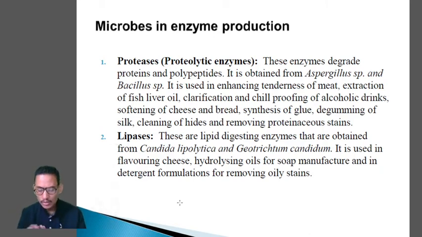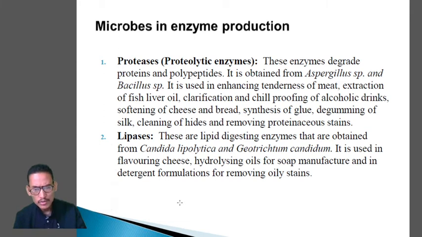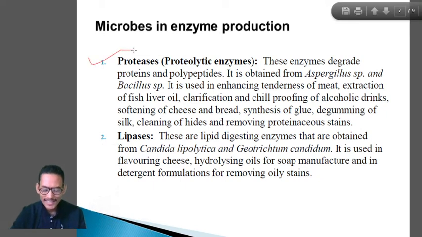Now we will discuss the role of microbes in the production of different enzymes, because many enzymes are now being produced which are used in industries. The first enzyme produced from microbes is protease, the proteolytic enzyme.